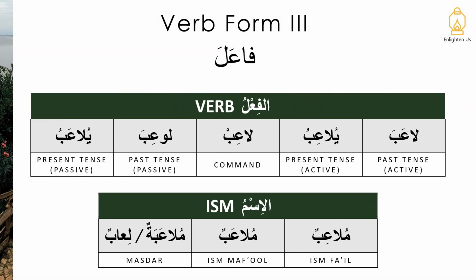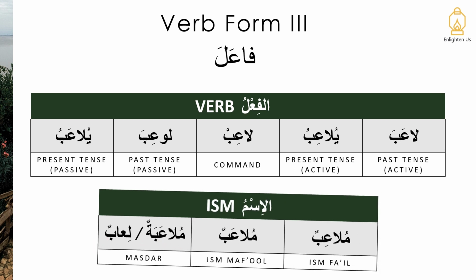Now let's remind ourselves of the example that we looked at last time. The first example for Verb Form 3 for fa'ala was la'aba. So la'aba, yula'ibu, la'ib, lu'iba, yula'abu. And the asma, mula'ibun, mula'abun. And it's important here to note that the masdar has two versions. So we have li'abun and we have mula'abatun.